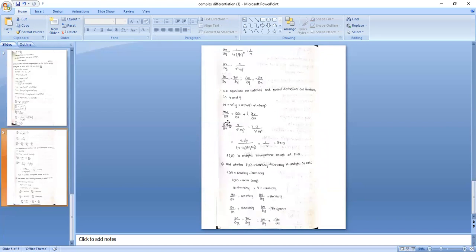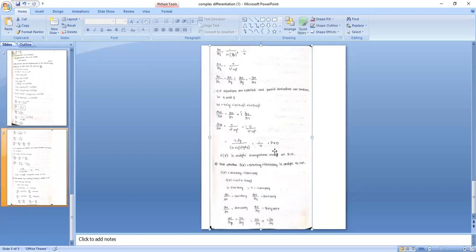Okay. Now find the dW/dz. In this case, W is u plus iv. So here ∂u/∂x plus i into ∂v/∂x. We have calculated the ∂u/∂x and ∂v/∂x values. Substituting and simplifying, you will get 1 by z. The function f(z) is analytic everywhere except z equal to 0. If you substitute z equal to 0, we get an infinite value. So the z not equal to 0 case is possible, but the z equal to 0 case is not possible.